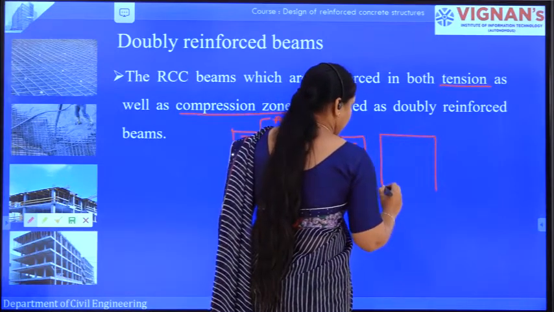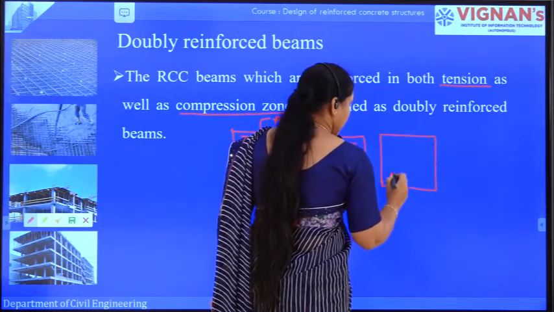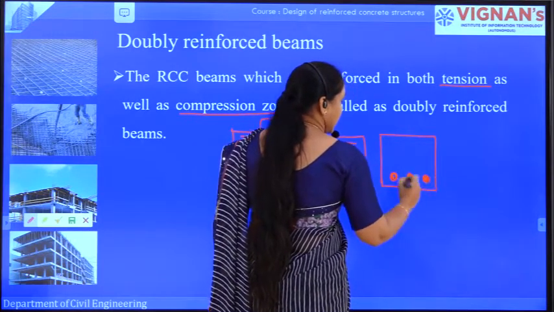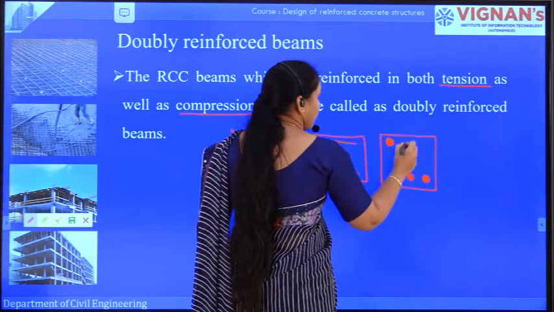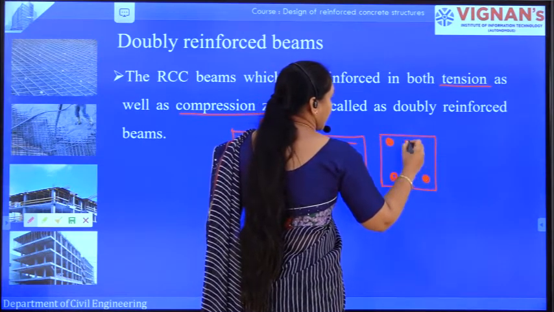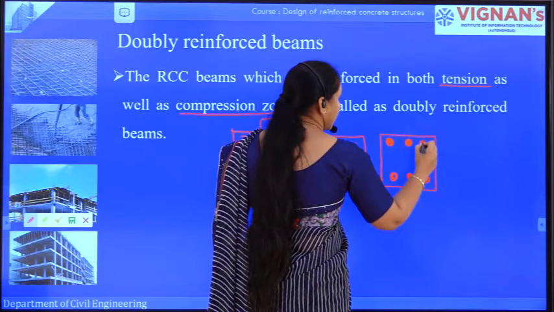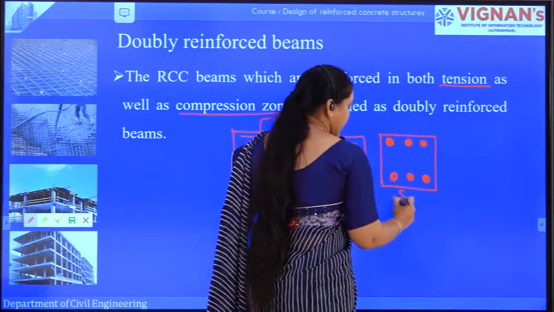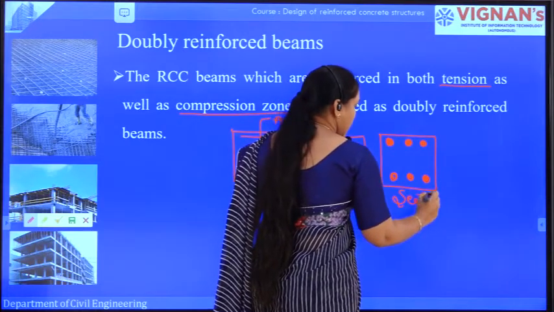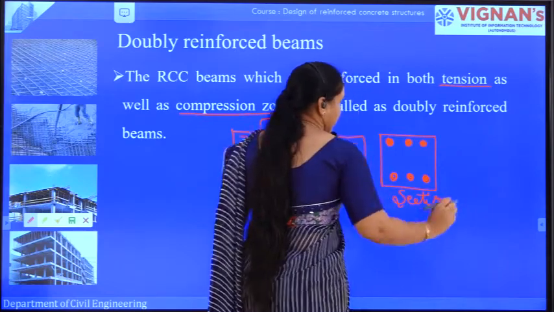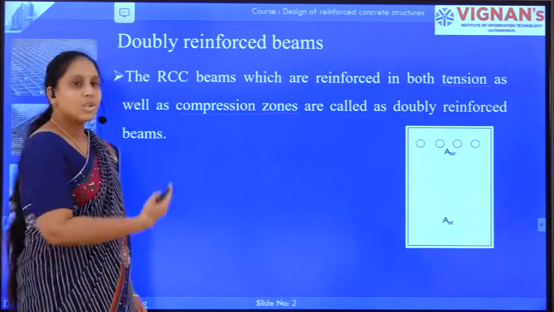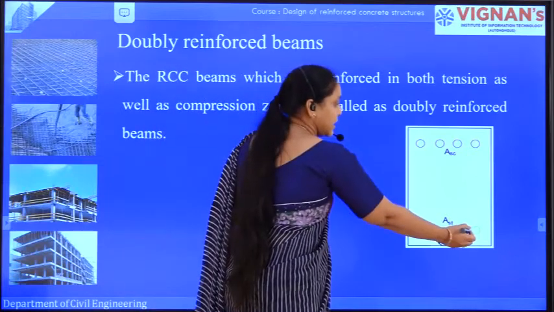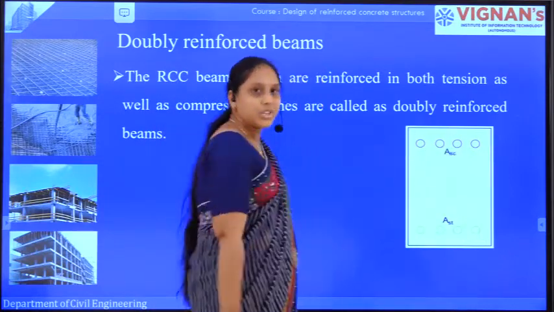It looks like this: reinforcement in the tensile zone and reinforcement also provided in the compression zone. So here you can see the doubly reinforced beam section, where reinforcement is there in the tensile zone as well as the compression zone.